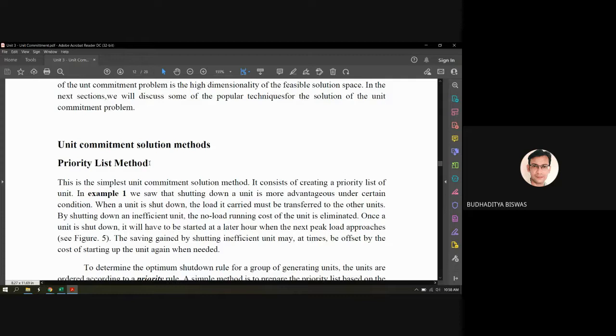But if the number of units is very high, if you just think about the grid system, all the units are now connected to the grid.